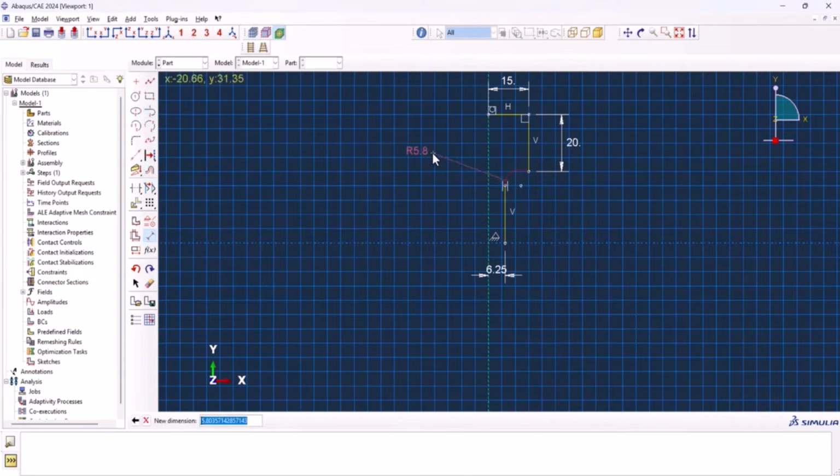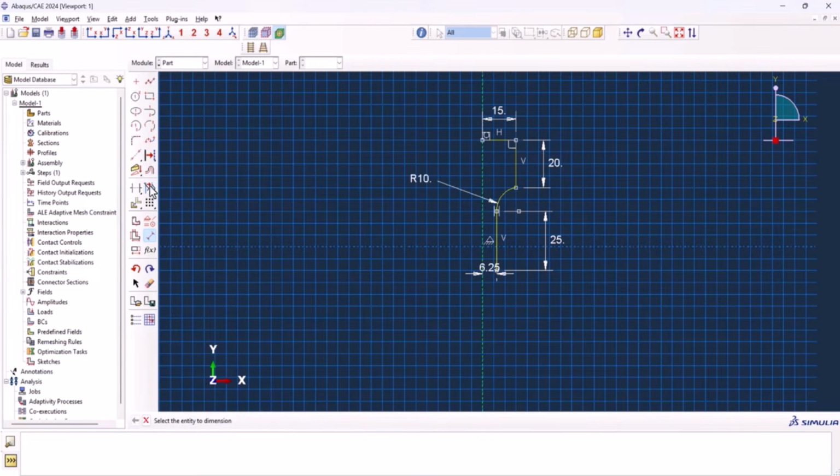Let's add the dimensions of 10. Okay, 10 is good. Now this one can be somewhere around like 25. Now let's create a construction line with this tool. We create a construction line because we want to mirror everything here. Left click and hold and go to the mirror here.